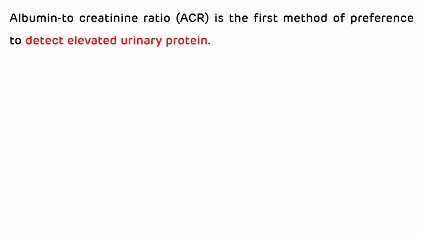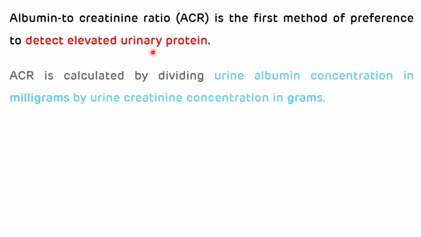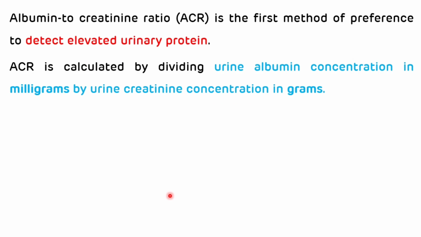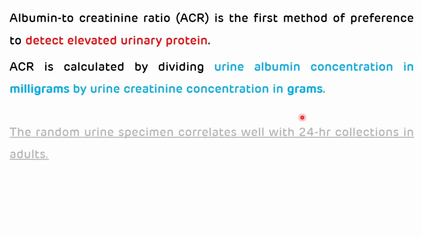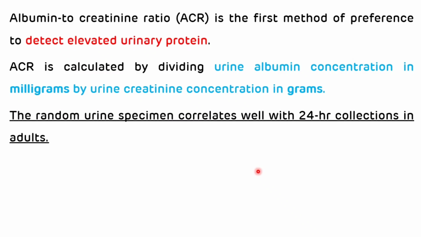Albumin to creatinine ratio is the first method of preference to detect elevated urinary protein. And this albumin creatinine ratio is calculated by dividing the urine albumin concentration, which is in milligrams, by the urine creatinine concentration, which is in grams. The random urine specimen correlates well with the 24-hour collection in adults.